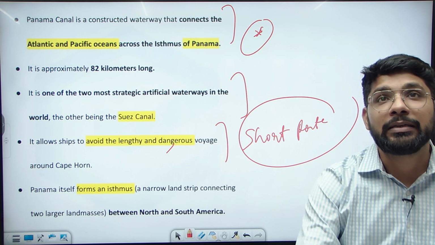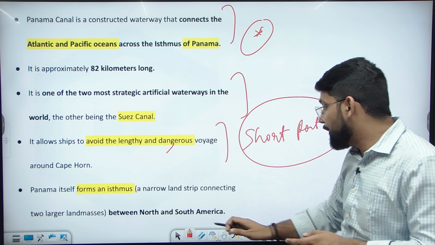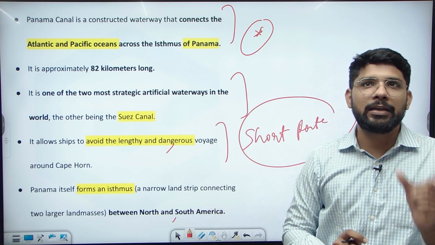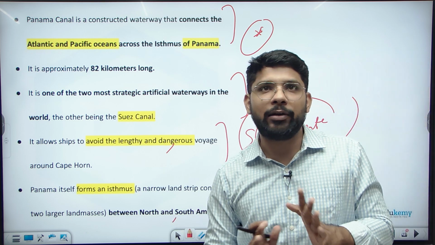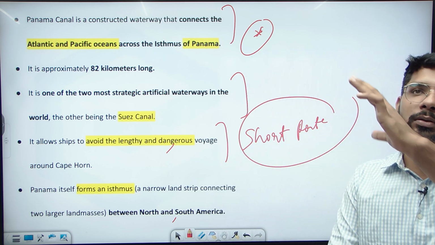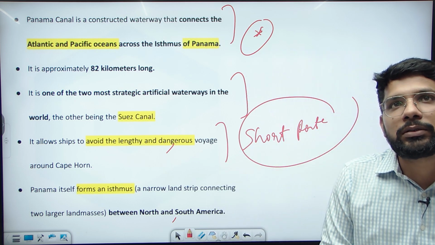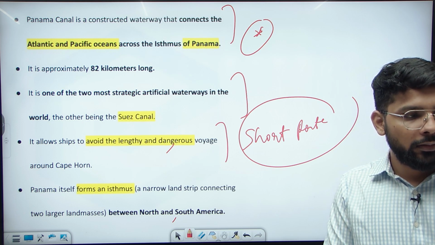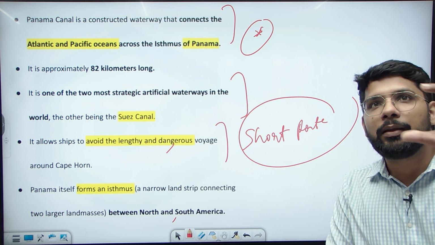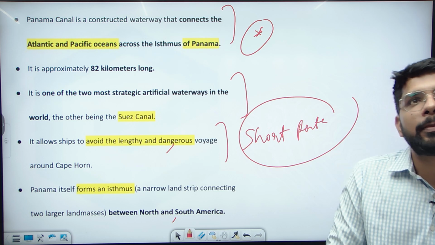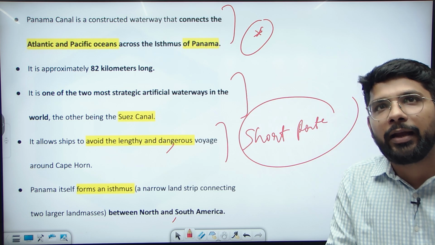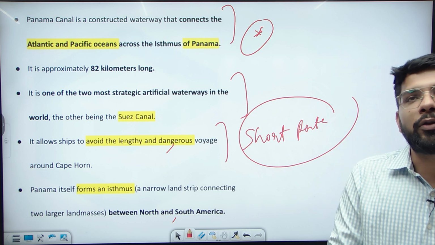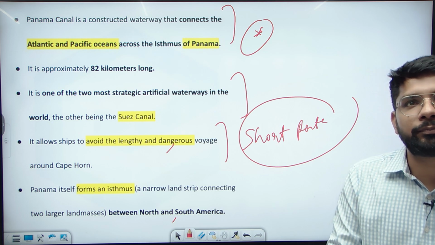Panama itself is the isthmus between North and South America, providing a short route between the Caribbean and the different seas, connecting the Atlantic and the Pacific Ocean across the isthmus of Panama.